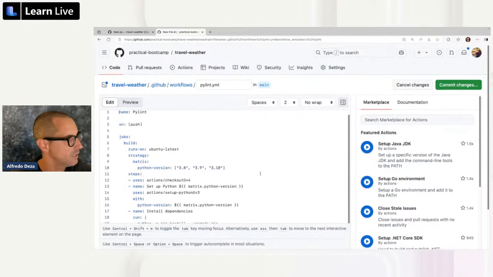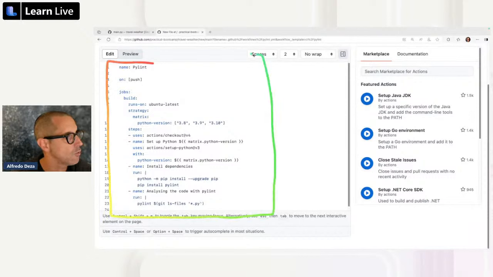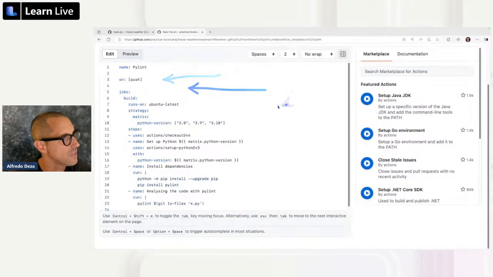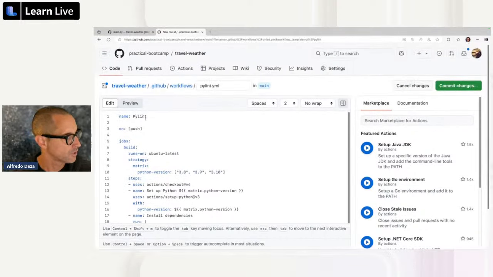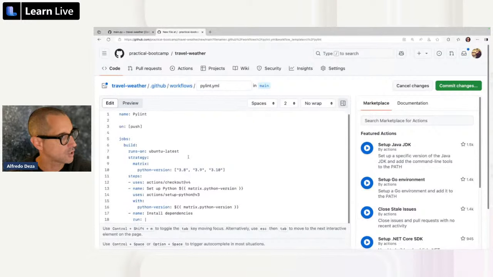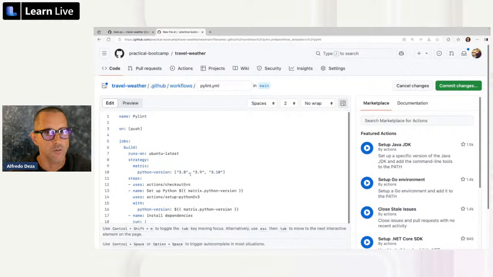So in here, there's a specific syntax. What I like about this approach is that you don't need to be an expert at understanding the specific syntax and order of things. You can get started with these and start tweaking and changing things on the fly. So I think that is a pretty nice way. I said I liked Flake8, right? And not PyLint. So in this case, it's called PyLint. We can start actually making changes here. The reason why you might want to do this is because it allows you to get a head start.